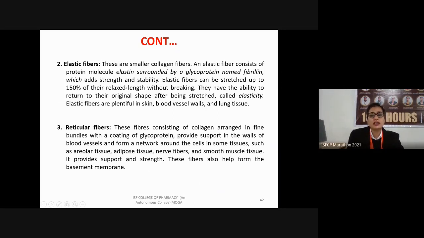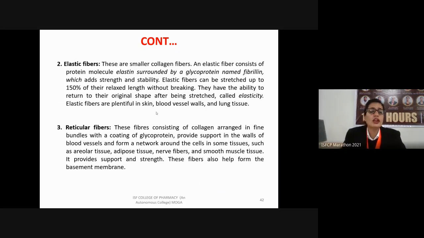These are very stretchable. They can be stretched up to 150 times their length, and they do not break after stretching that much. This ability of fibers to return to their original shape after being stretched is known as elasticity. They are present mainly in the skin, blood vessels, as well as the lung tissues.